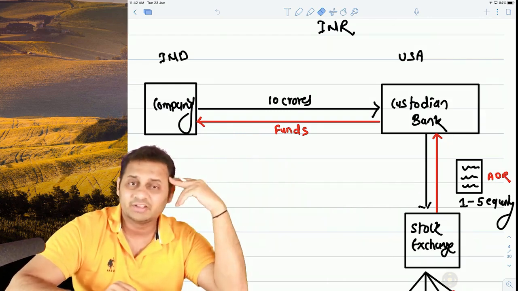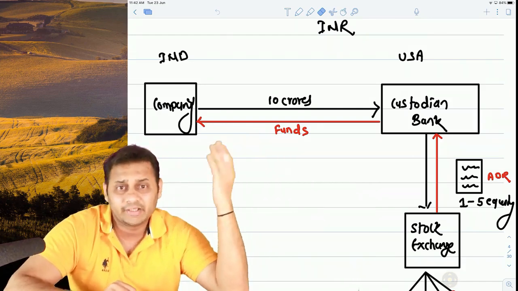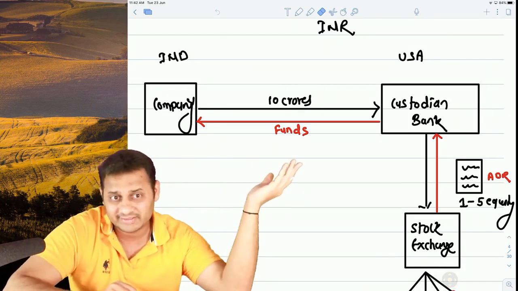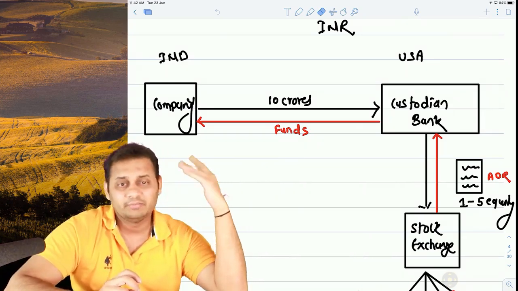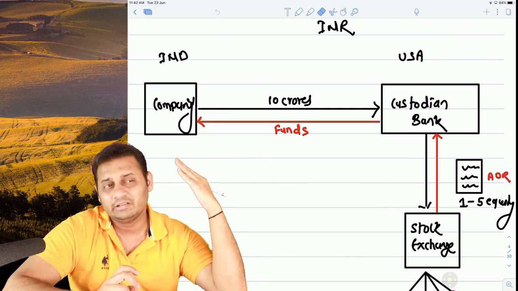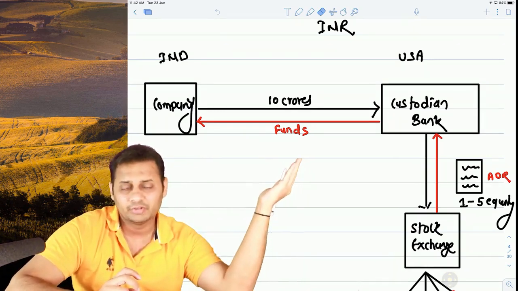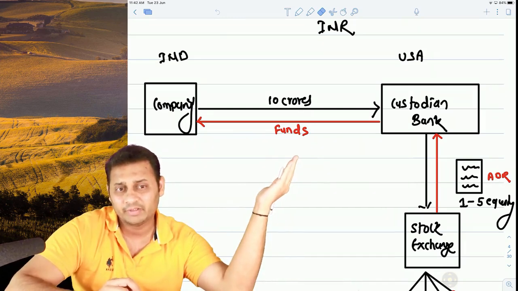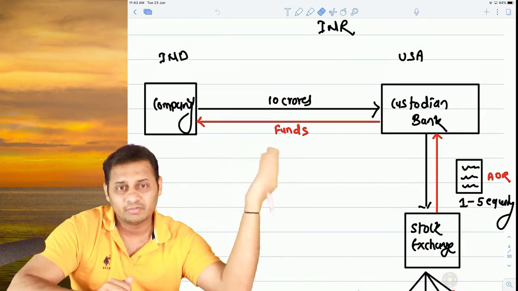that will be deposited with the custodian bank. It can be a custodian bank in India as well, not necessarily in USA. So suppose it is being deposited in a custodian bank in India, then this bank will enter into an agreement with the custodian bank that we have received the equity shares and we can now raise.